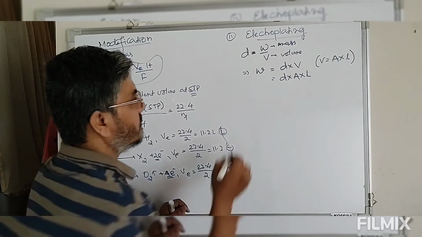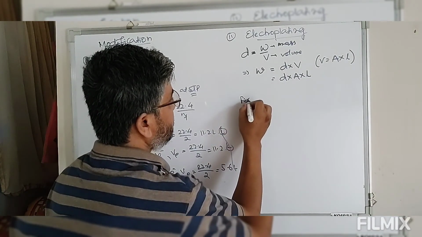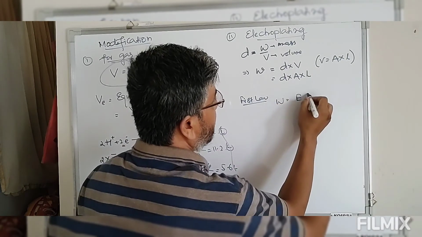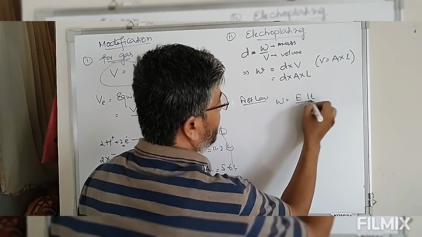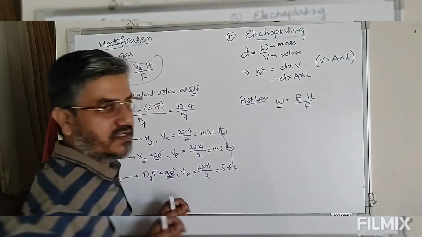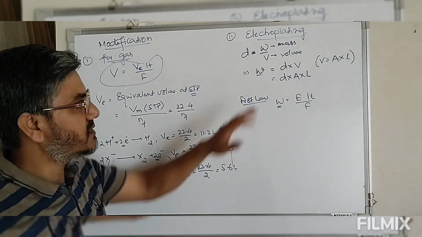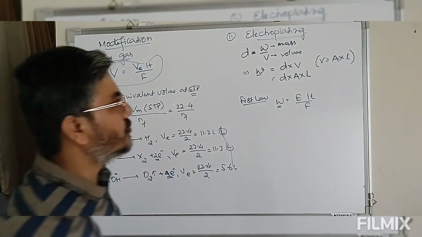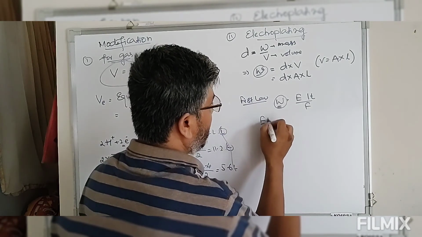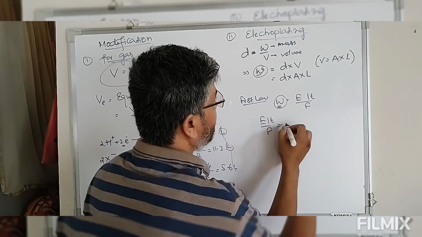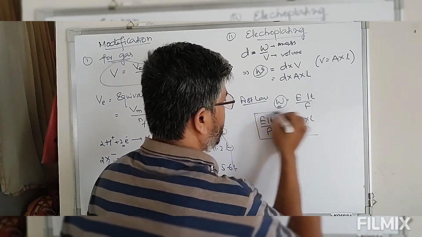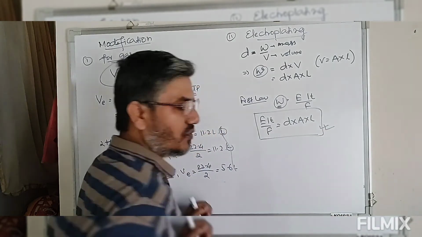Now from the first law, mass is equal to E I T by F. So this is also the mass of the substance to be used for electroplating. This is the mass of the substance from density. So these two should be equal. Therefore E I T by F should be equal to density into area into length. So this formula can be used for electroplating.